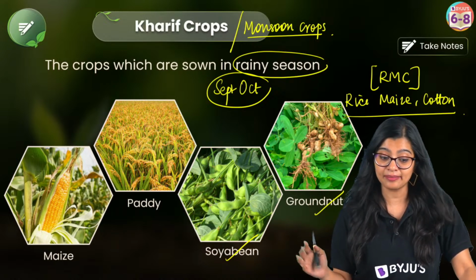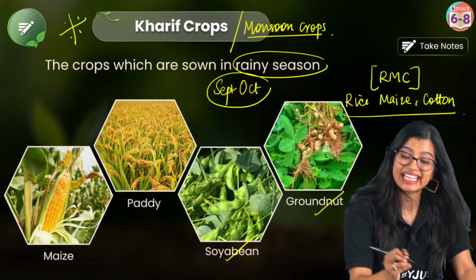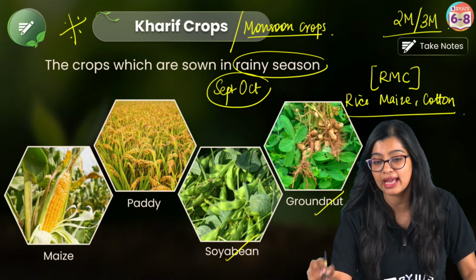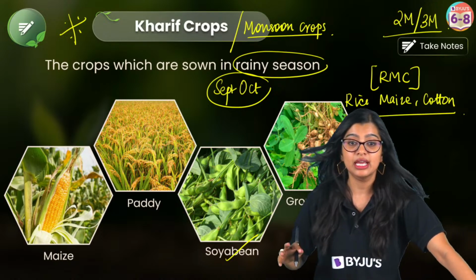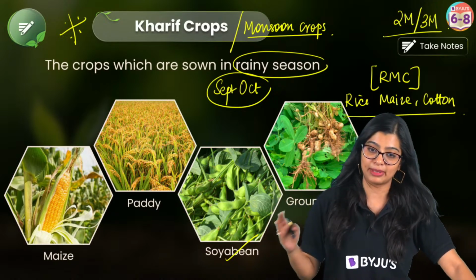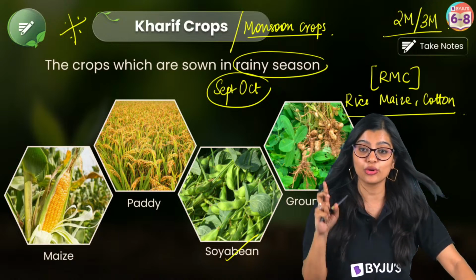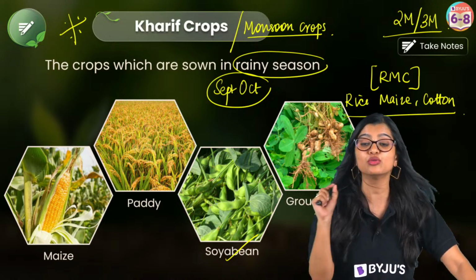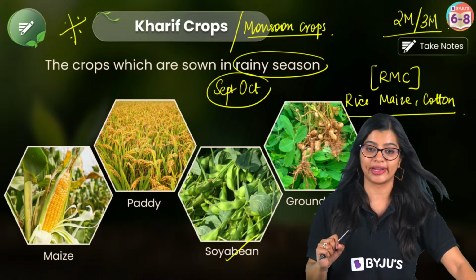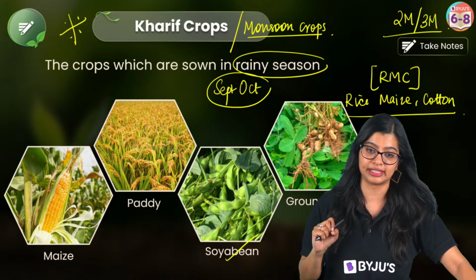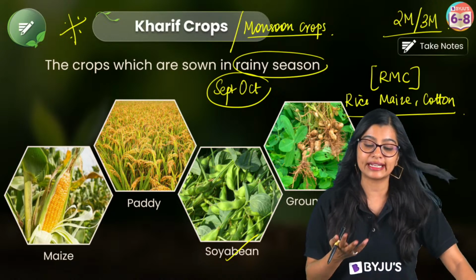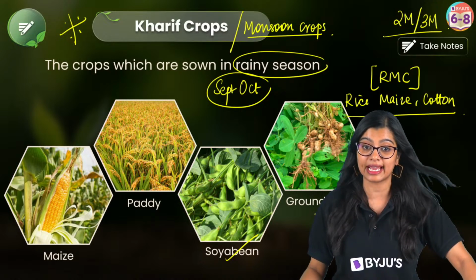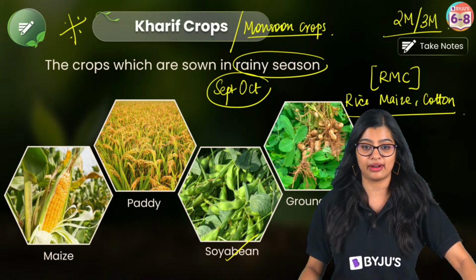Now, in your exam, this topic is important because easily a 2-mark question or a 3-mark question can come asking you to differentiate between Kharif and Rabi crops, right? So students, please make sure that you star mark this particular point. This is very, very important. Yes? Very good, Dolly. It came in your unit test 1, which means that the chances of this question coming in your half-yearly exam are also very high, right?